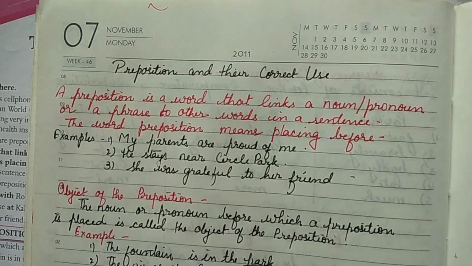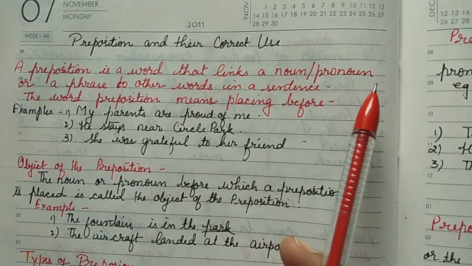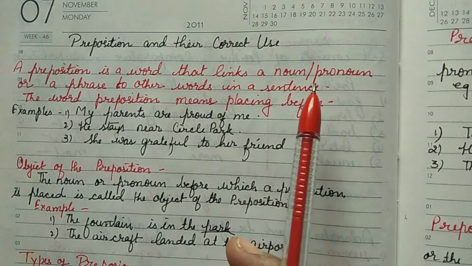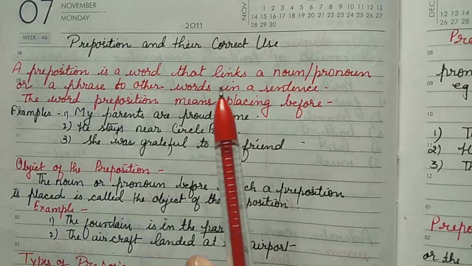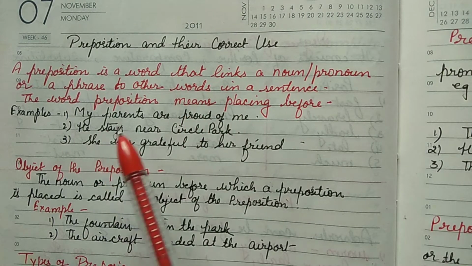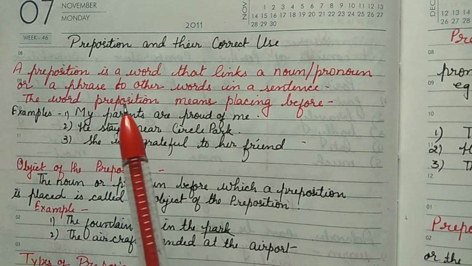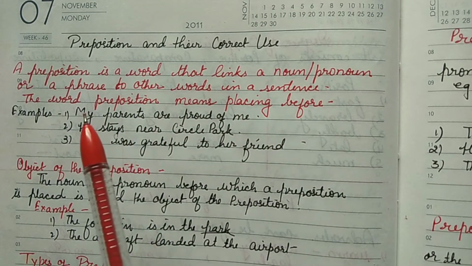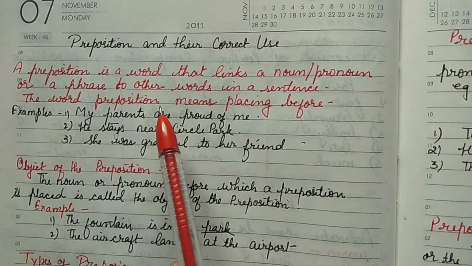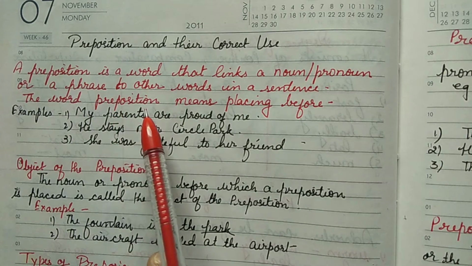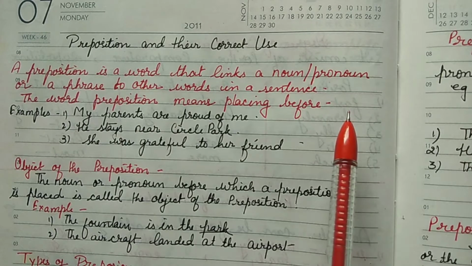First we will go with the definition. A preposition is a word that links a noun, pronoun or a phrase to other words in a sentence. That means in a sentence we also use some words which have a relationship with the noun or pronoun or phrase, so that particular word links or relates things from one to the other. The word preposition means placing before. When you break this word, preposition means before the position of another word, that is a noun or a pronoun.